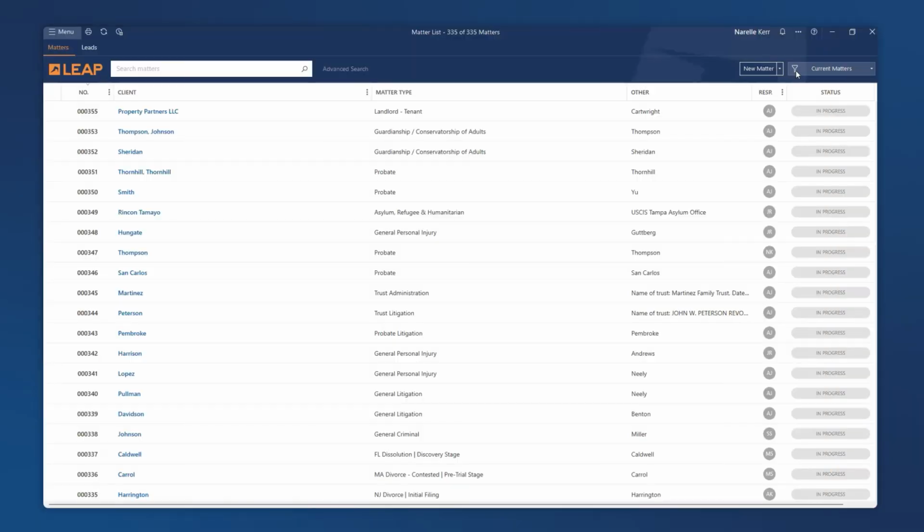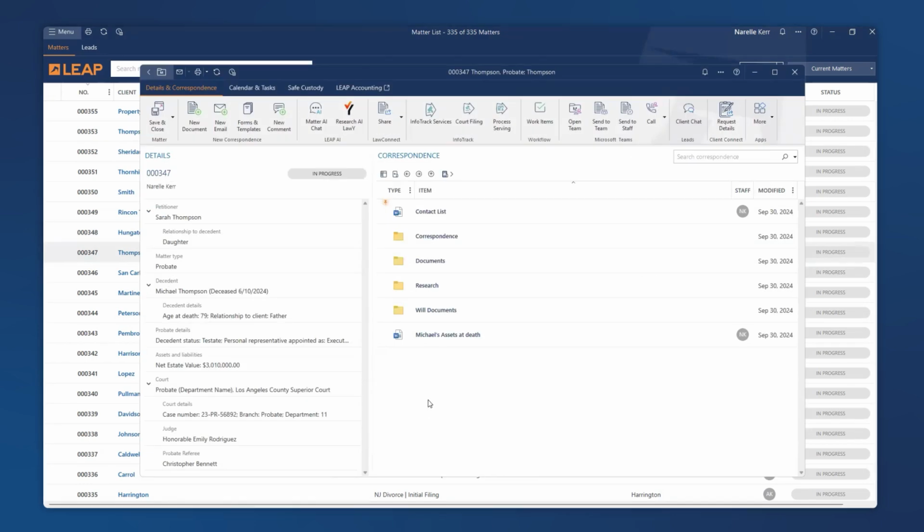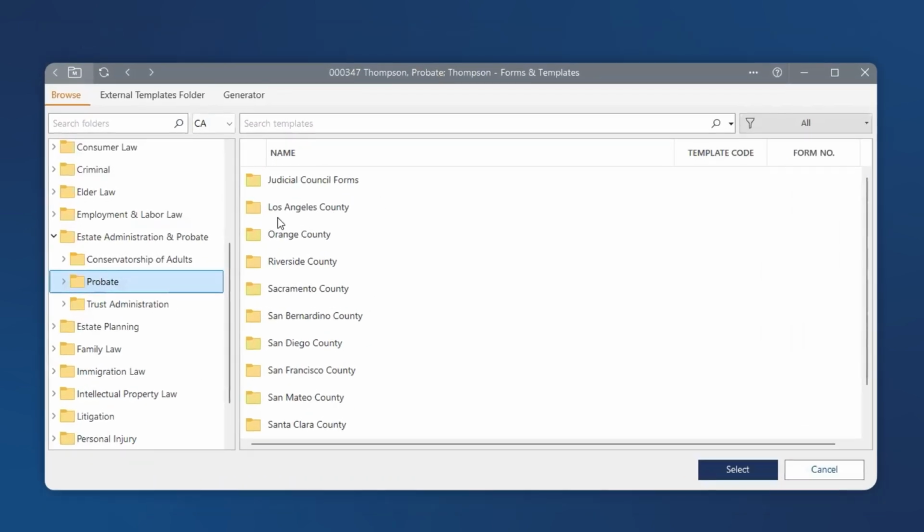Let's go back out to the matter list and go into a probate litigation matter. So in this matter, you can imagine that you are an attorney with a newly retained client who has some concerns regarding potential undue influence over her late father in the modification of his estate plan just a few weeks prior to his passing. So to access the prompts, we will again go into the Forms and Templates library.